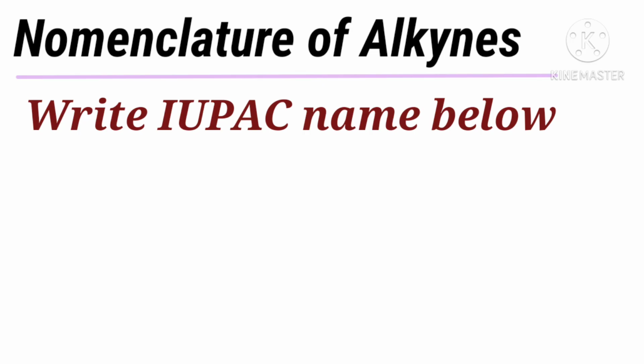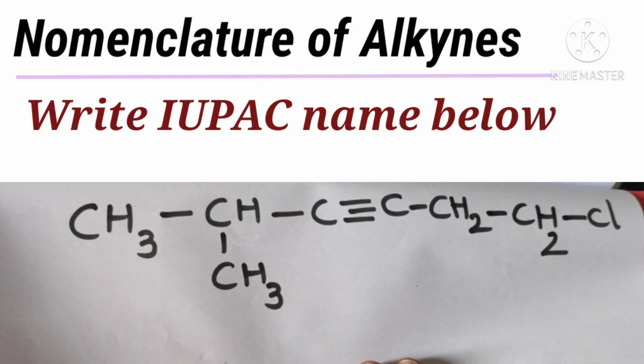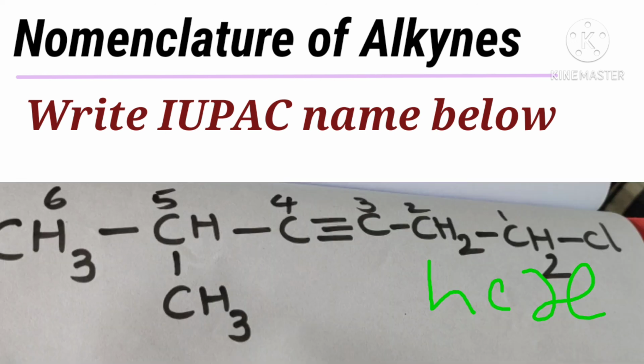And the next example: the carbon skeleton is like this. It contains two substituents, chlorine and methyl. We number from right to left, 1, 2, 3, 4, 5, 6. The root word is hex, because the parent chain contains 6 carbon atoms.